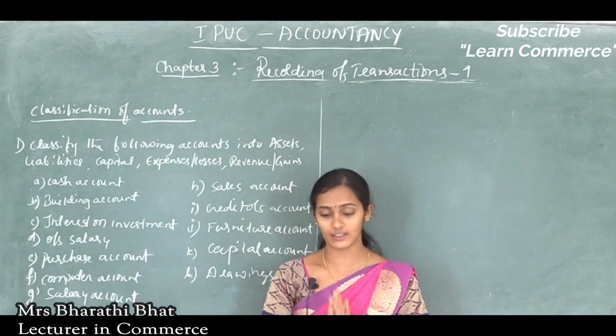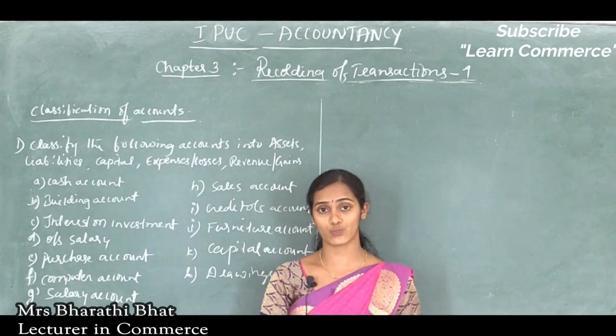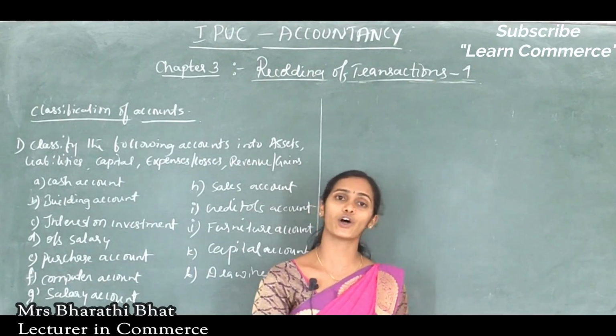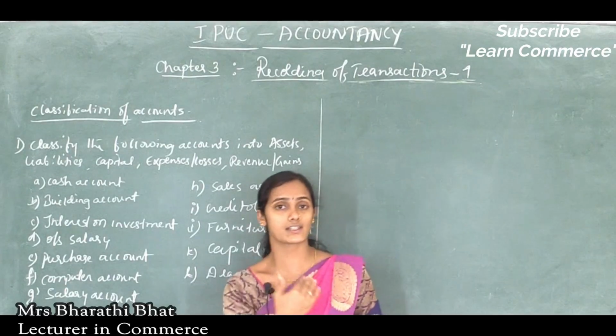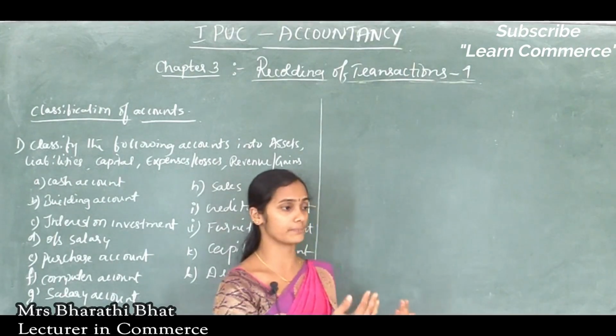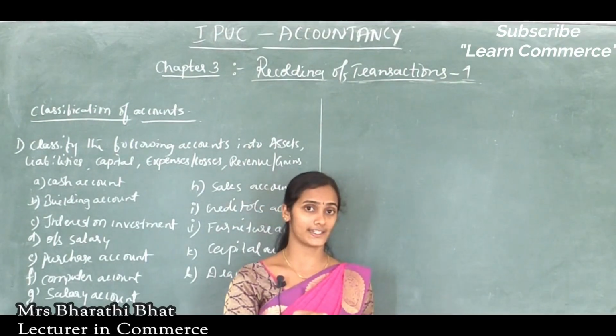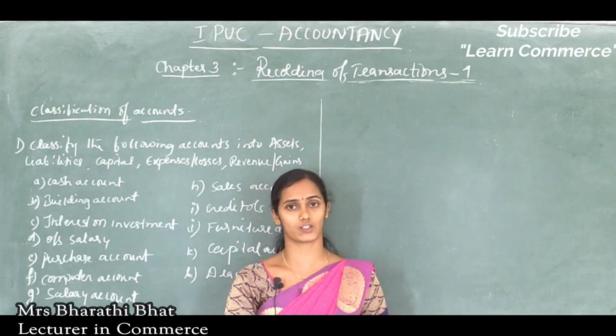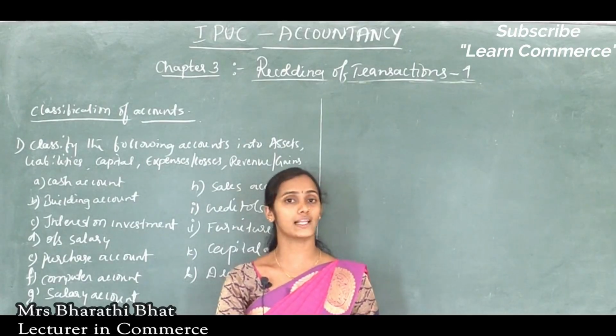And some other liabilities. What kind of liabilities may occur to the organization? Advance amount received from a customer is a liability, a responsibility to the business organization, so it comes under the liability account.